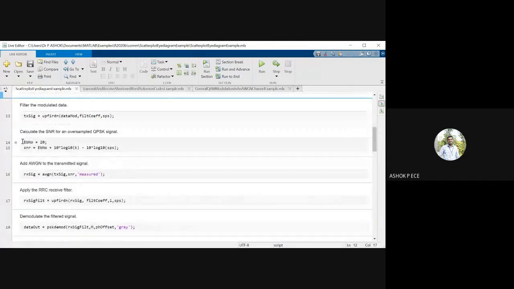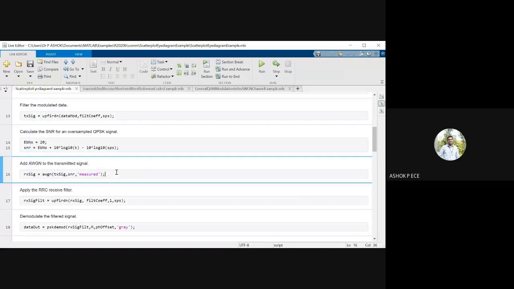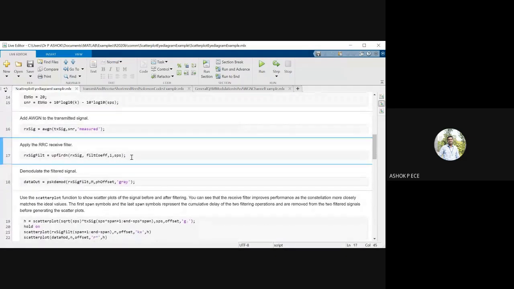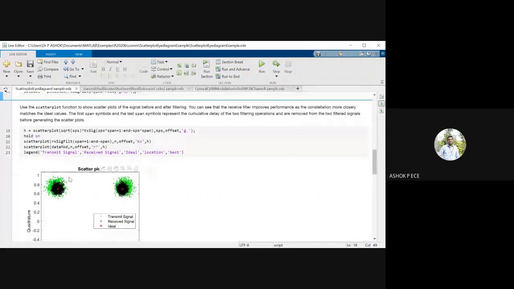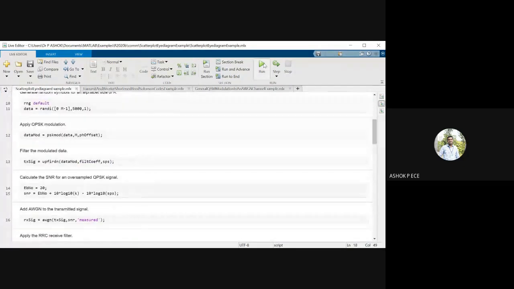At the receiver end, you see, I'm finding out the Eb by N0. I'm adding AWGN to the received signal. In the receiver, I'm going to filter the signal using the same filter, and then I'm going to demodulate using the PSK demodulation, and I'm going to plot and see what is going to happen. Okay, so when we run this module,